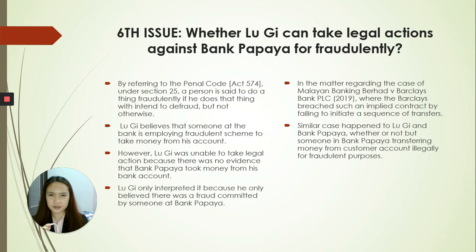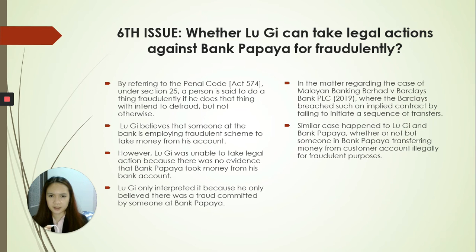The sixth issue is whether Lugi can take legal action against Bank Papaya for fraud. By referring to the Penal Code under Section 35, a person is said to do a thing fraudulently if he does the thing with intent to defraud but not otherwise.